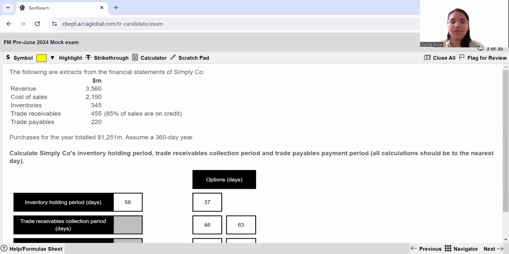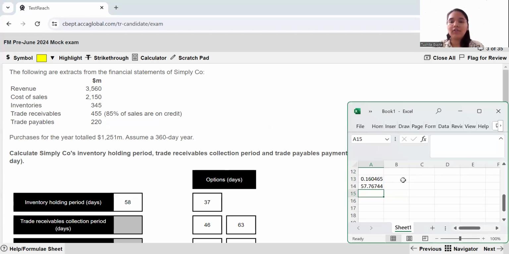So I drag this over here. Then let's talk about the second aspect, which is the trade receivables collection. So if you see trade receivables, you have 455, 85% of your sales are on credit. That means the receivables are actually representing 85% of your sales. Now, because in your denominator, you're going to need how much your total credit sales are. That is why this information has been provided to you.